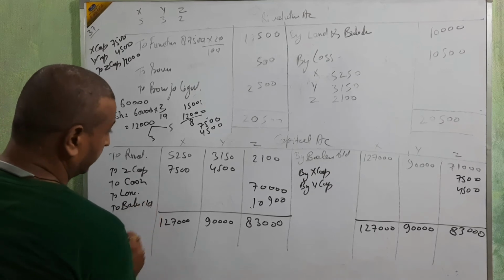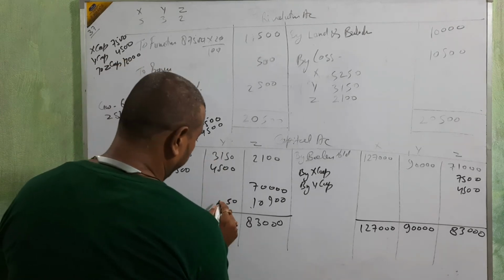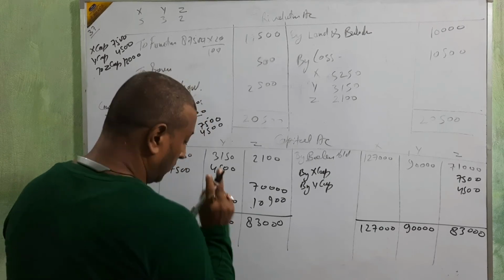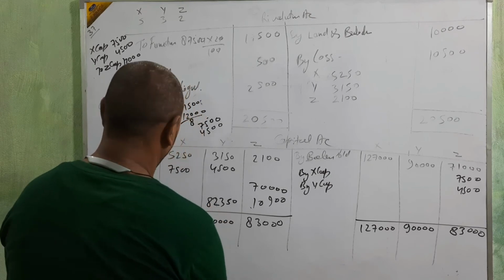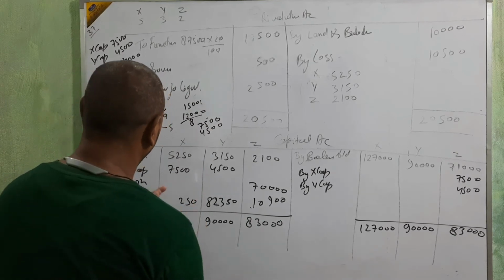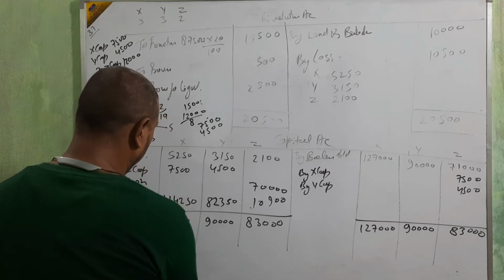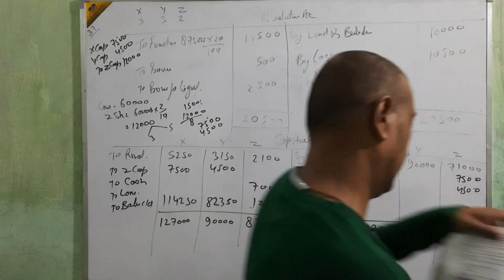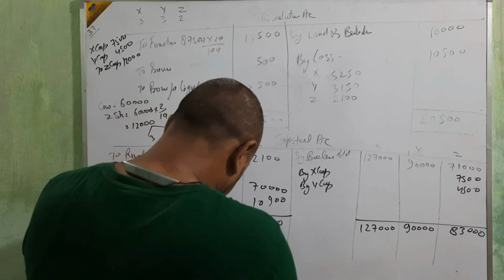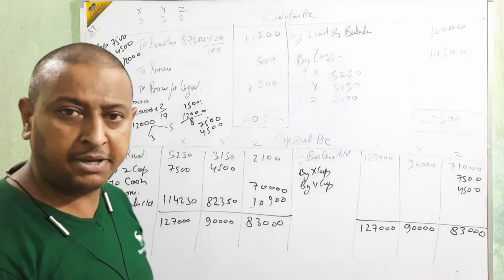Totals of 114,250 on this side and 82,350 on the other. Okay, it's coming. Clear? Coming?